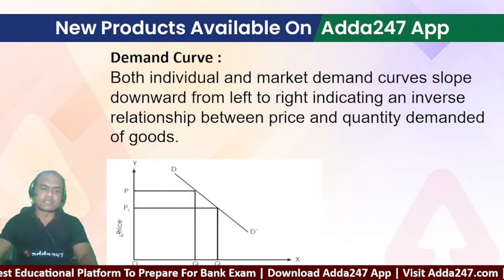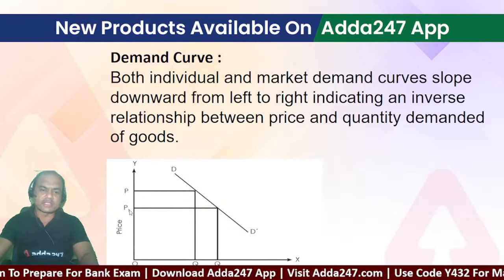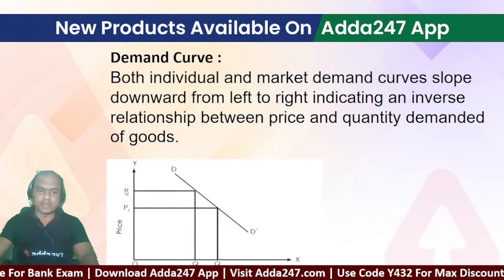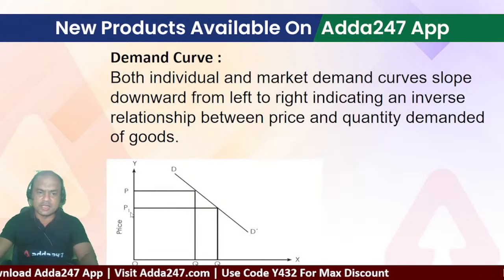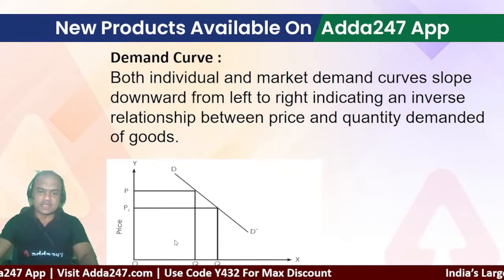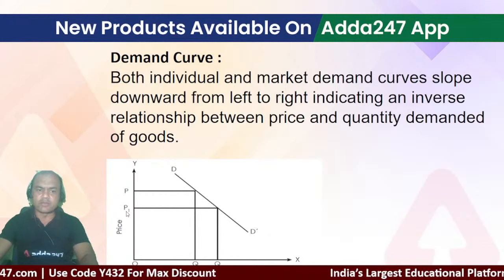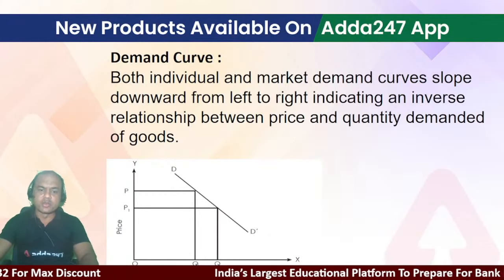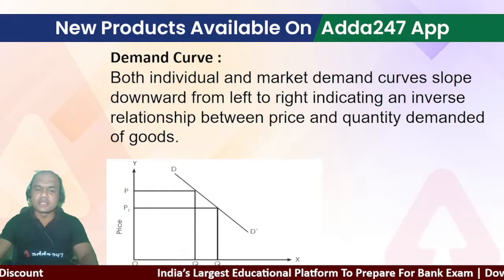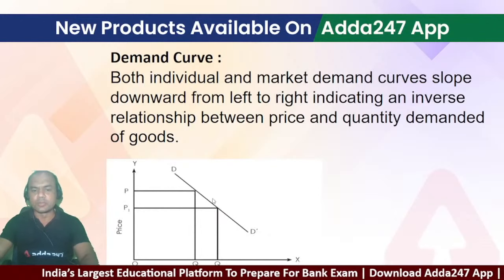See, this is the price on the y-axis. This is the quantity demanded on the x-axis. Now, presently the price is at P, and now it has gone to P1. So the price is decreasing. The quantity demanded was Q at price P. Now the new price is P1, and the quantity demanded is Q1. So the quantity demanded has increased while the price has decreased. It means that the curve is sloping downwards.